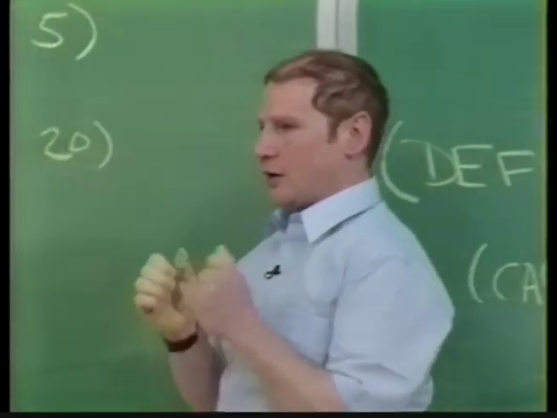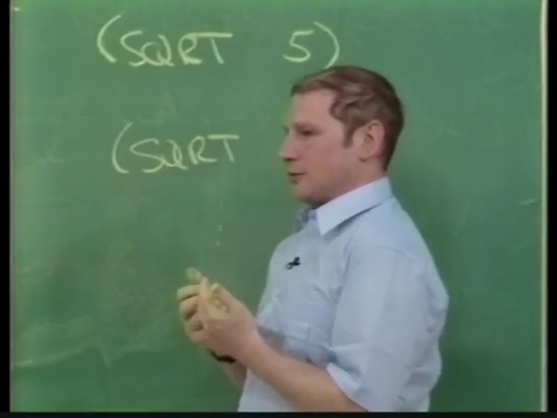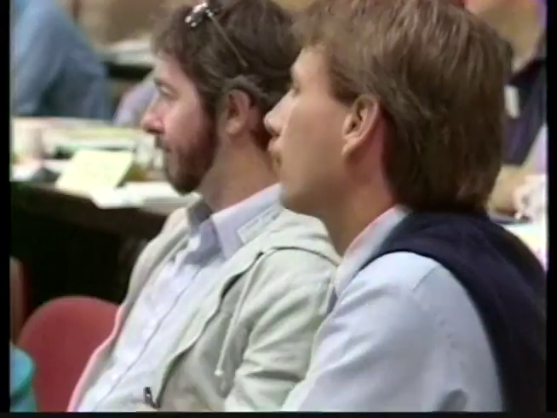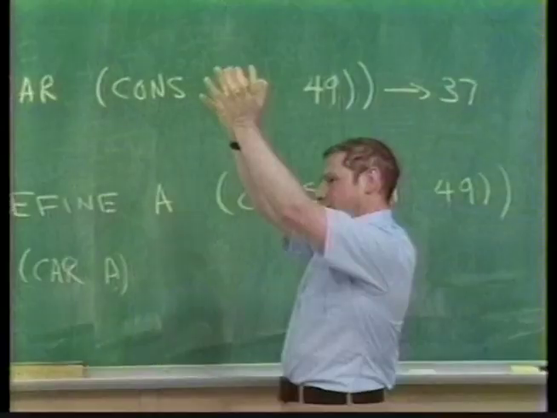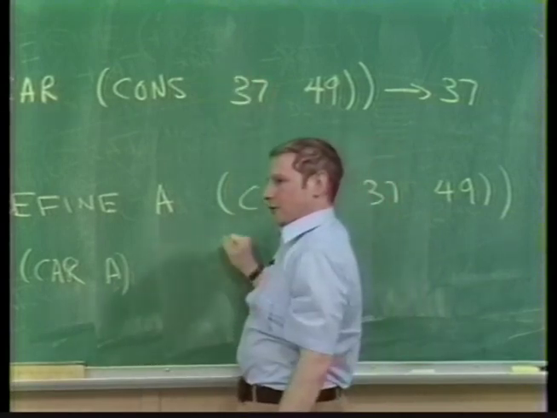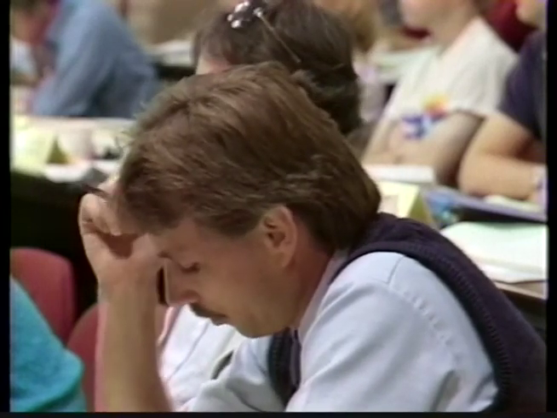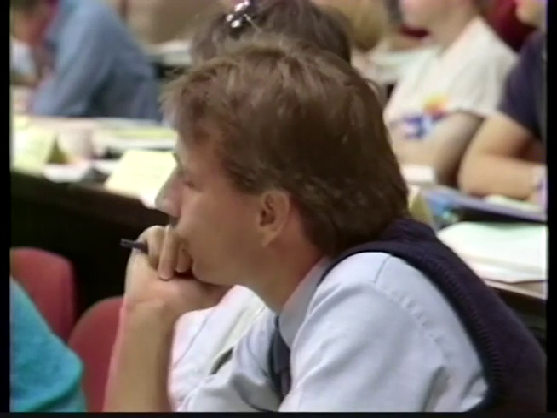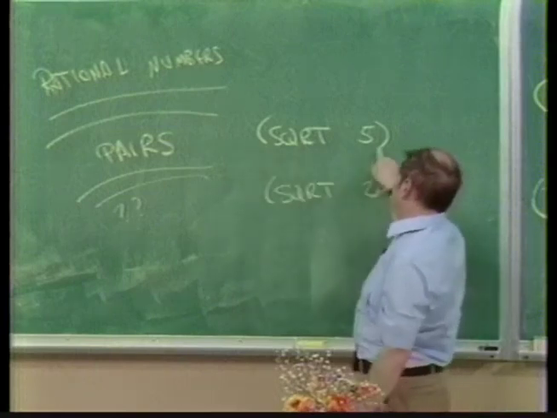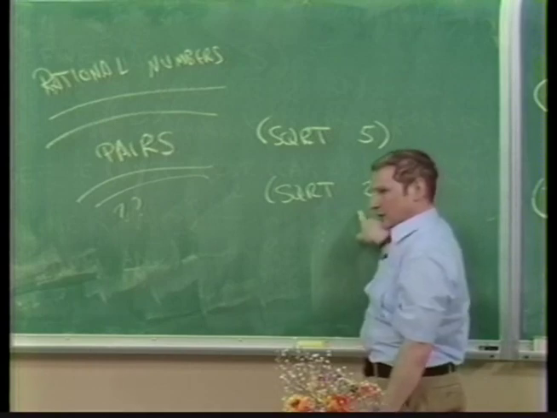We're suddenly saying that procedures are not just the act of doing something. Procedures are conceptual entities, objects. If I build cons of 37 and 49, that's a particular procedure that sits there. And it's different from cons of 3 and 4. That's another procedure that sits there, and each exists independently. They both can be referenced by car and cdr, just like I could increment this and I could increment that. They're objects. And that's sort of where we're going.